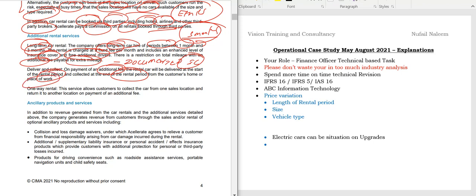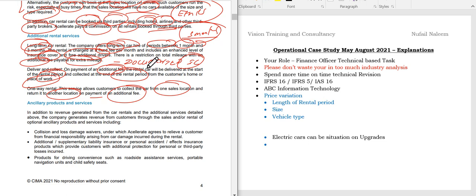So this is also possible. They can directly give the car and go as well. One-way rental: this service allows customers to collect the car from one sales location and return to another location on payment of an additional fee. So if you observe, students, all the things are looking fine, and the only difference is they are giving some flexibility to the consumer to select whatever car he likes.